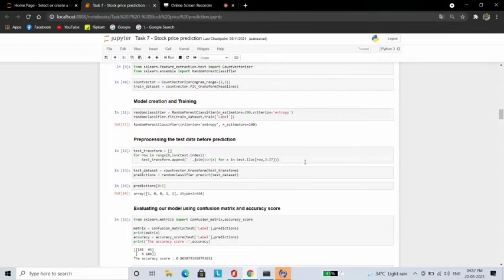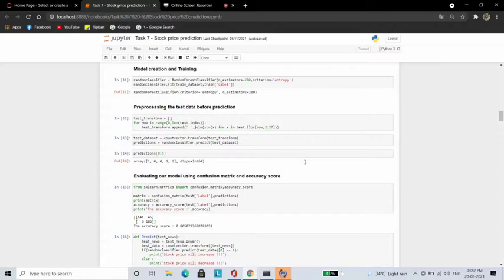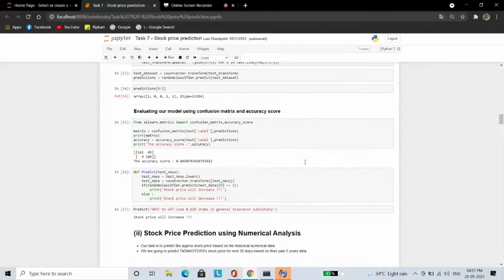Before evaluating our model, we must also follow the data pre-processing technique for the test data. Then evaluate the model using the confusion matrix and the accuracy score, and also with financial headlines.